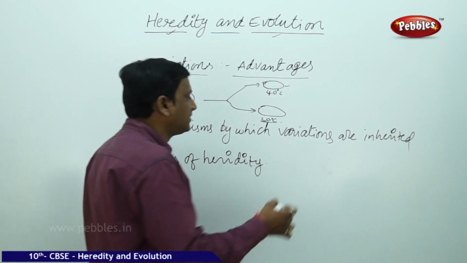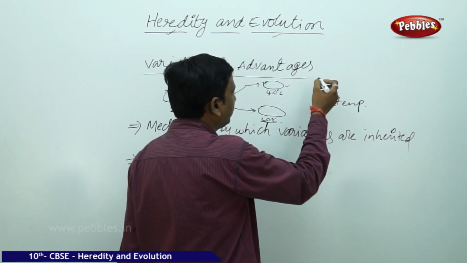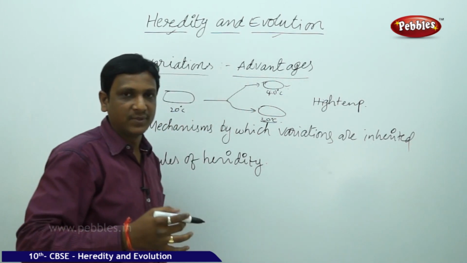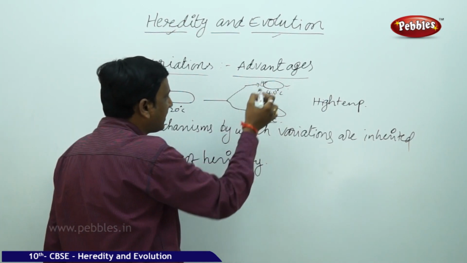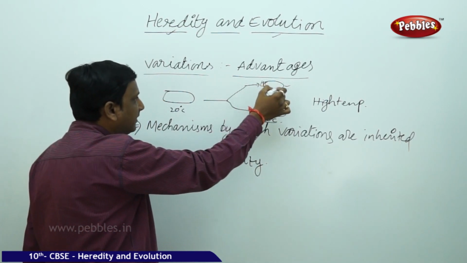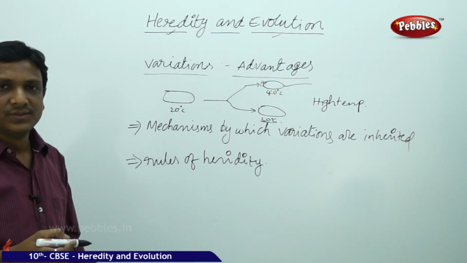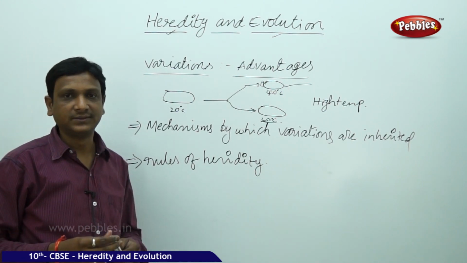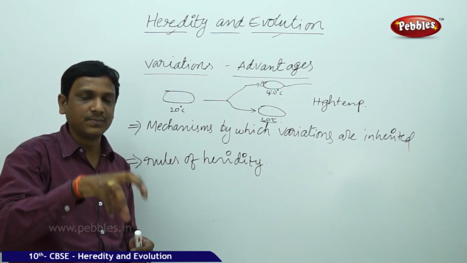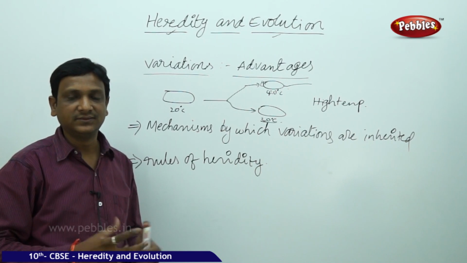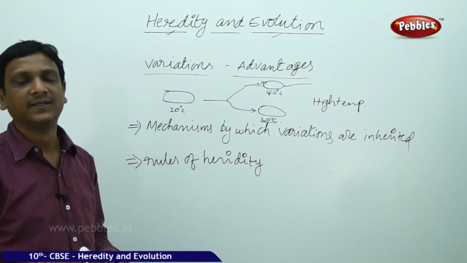If the environmental conditions change to high temperature, so the environment now has more than 30 or 40 degrees Celsius, then the variation that increases the capacity to withstand heat becomes advantageous for this organism. There may be natural changes in the environment. The organisms which have variations that help them adapt to the changed environment have an advantage. Basically, this is called natural selection.